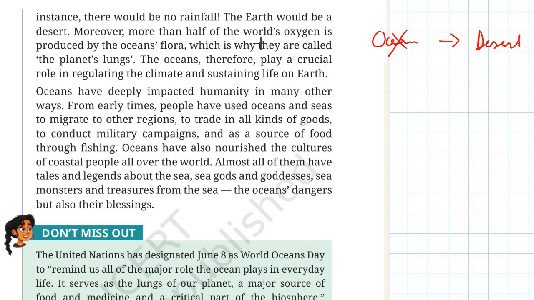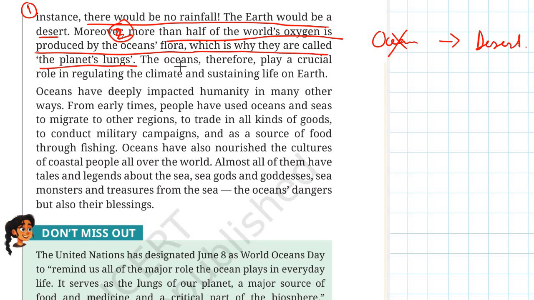Now, moreover, more than half of the world's oxygen is produced by the ocean's flora. So, number one important point, no ocean means no rainfall and earth will become a desert. Number two, importance of ocean. More than half of the world's oxygen is produced by the ocean's flora, which is why they are called the planet's lungs. So you see, the oceans play a very crucial role in regulating the climate and sustaining life on earth.